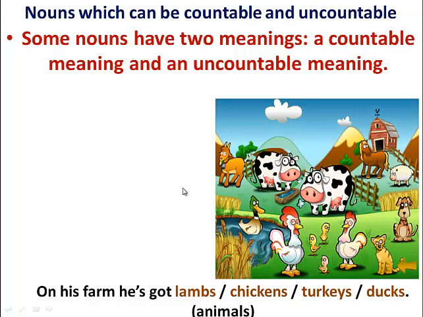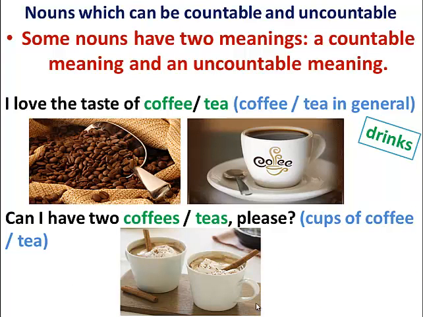But when they refer to animals, then they become countable. For example, on his farm, he's got lambs, chickens, turkeys, and ducks. I'm referring to the animals and not to the meat. Here are other nouns that can be countable and uncountable, and they have different meanings when they are countable and when they are uncountable. For example, the word coffee and tea.